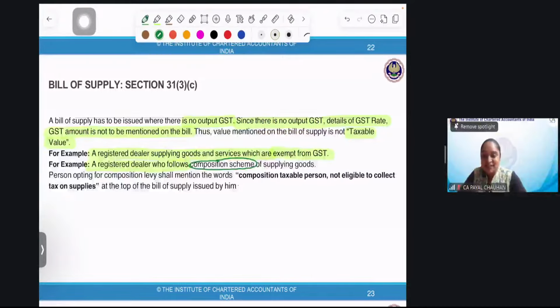You people have done section 10, right? Yes. If you are a compo dealer, then also you can't collect taxes from your recipient. In that case also, we need to issue a bill of supply. Perfect, Navneet. No ITC for the compo person. A person opting for composition levy shall mention the words 'composition taxable person, not eligible to collect tax on supplies' at the top of the bill of supply issued by them. Once the bill of supply is issued by a compo dealer, there is written information on it that I am a compo dealer and I cannot collect the taxes, right?